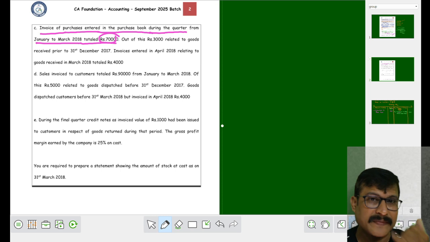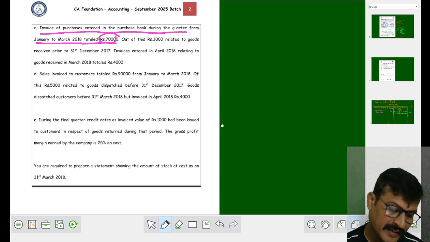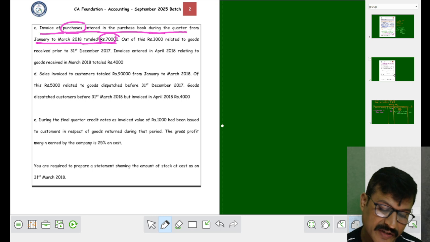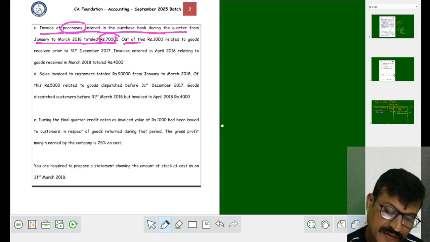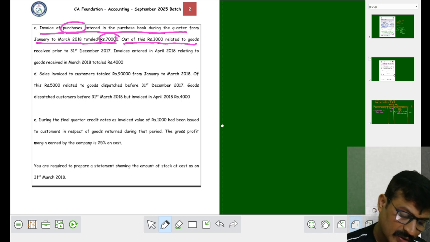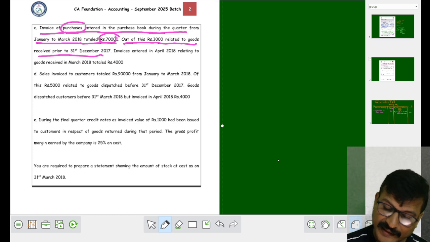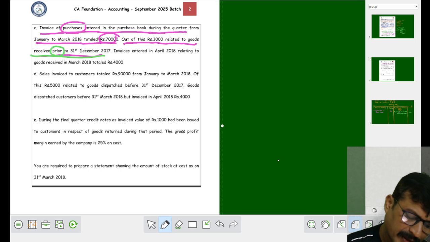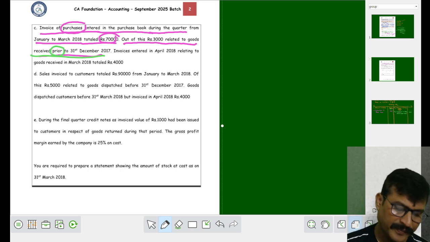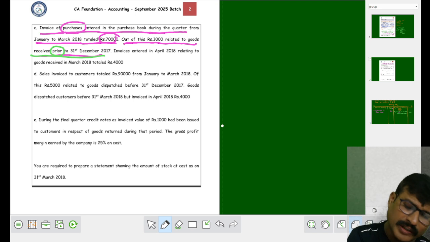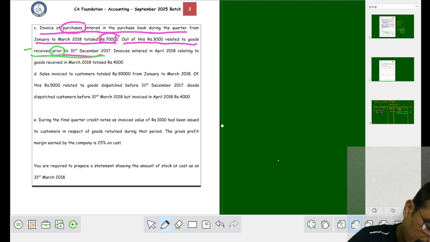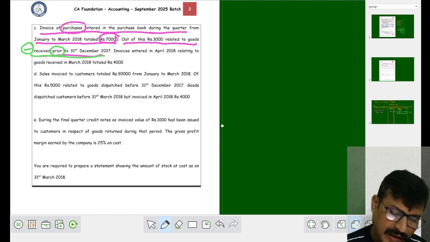Out of this, 3,000 related to the goods received prior to 31st December 17. Prior means before. So it was received before 31st December, that's why we have to subtract it out of 70,000.